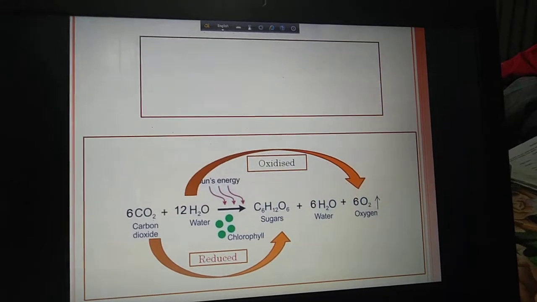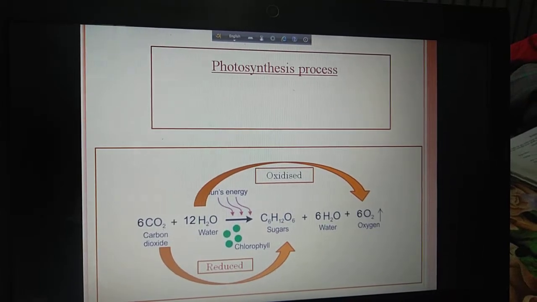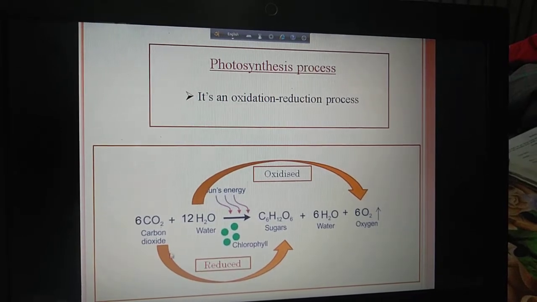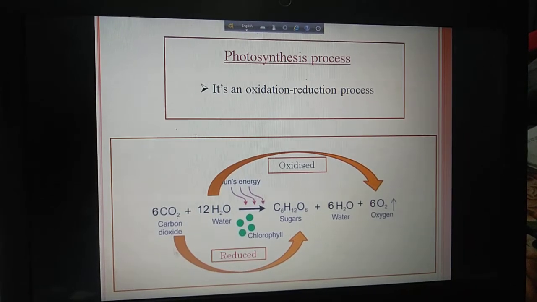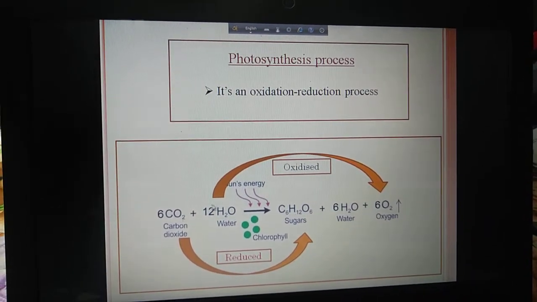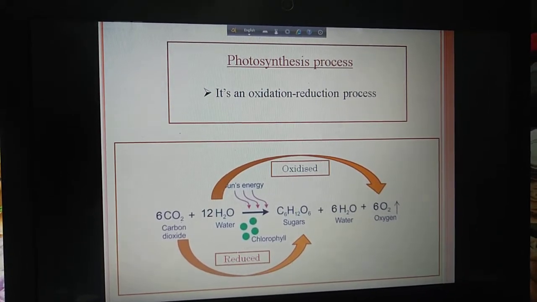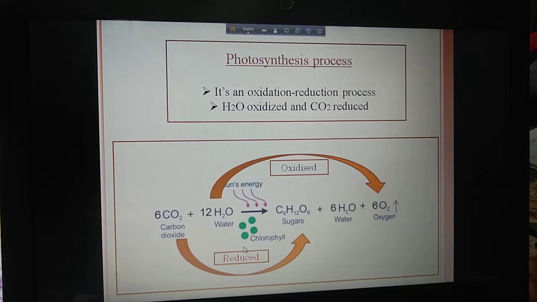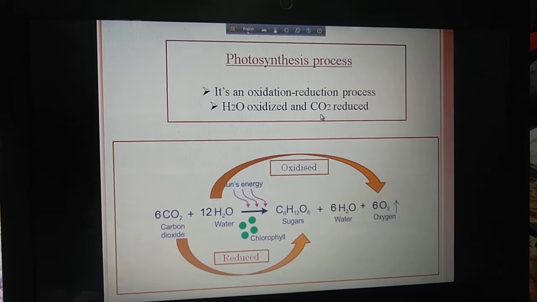Next question, why is photosynthesis considered an oxidation reduction process? In this figure you are seeing that in photosynthesis, how many reactants are present? Two. One is carbon dioxide, another one is water. So in this process carbon dioxide is mainly reduced to produce glucose and water is oxidized to produce oxygen. So in the same process, both oxidation and reduction are occurring. For that reason photosynthesis is considered an oxidation reduction process, because in this process the water molecule is oxidized and carbon dioxide becomes reduced.